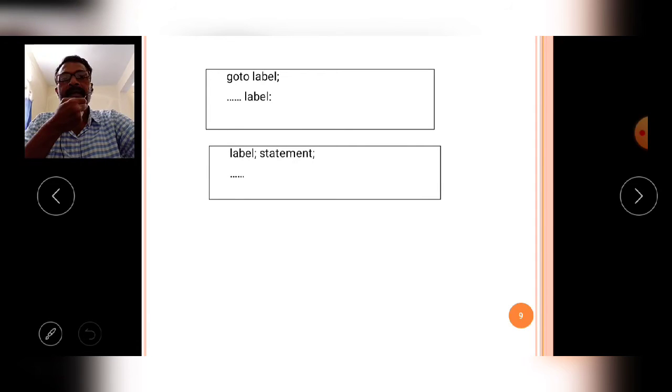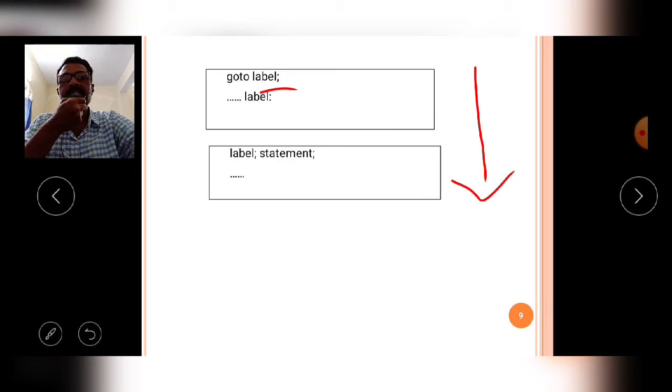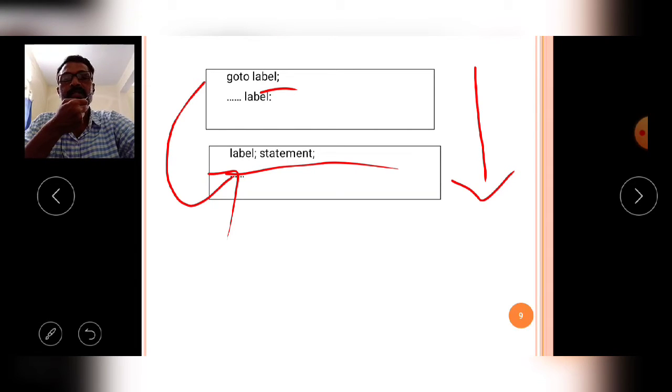Okay, the C in the programming, the compiler is executing line by line. When the go to statement occurs, then mention the label position. The control is moved to the mentioned label position and the execution starts from the labeled position. Like that, the control is moved from one place to another place in the program execution with the help of